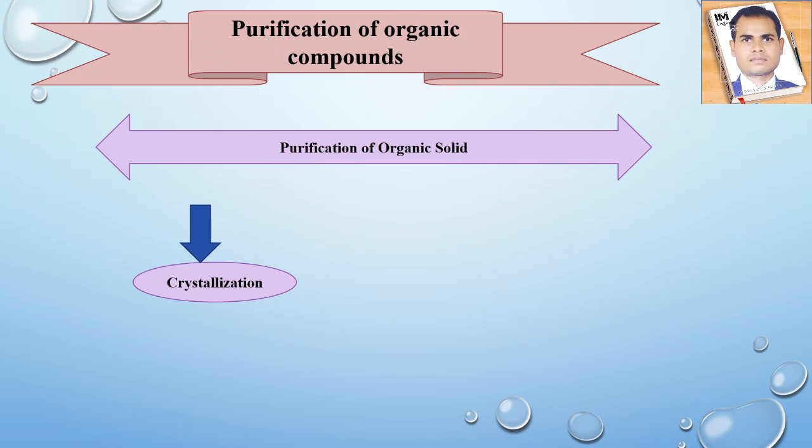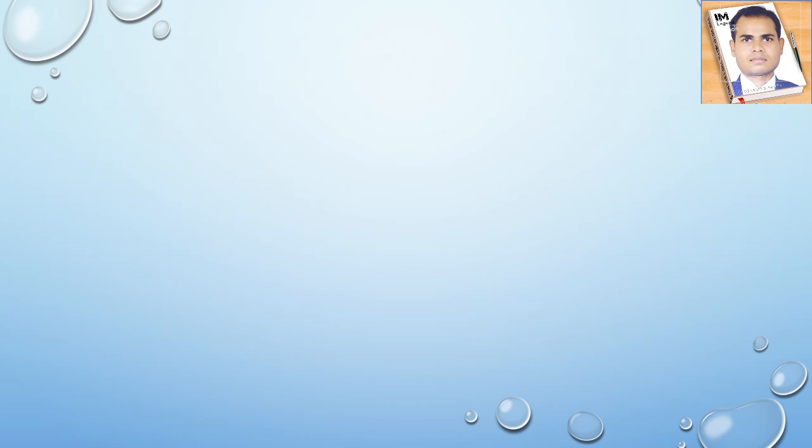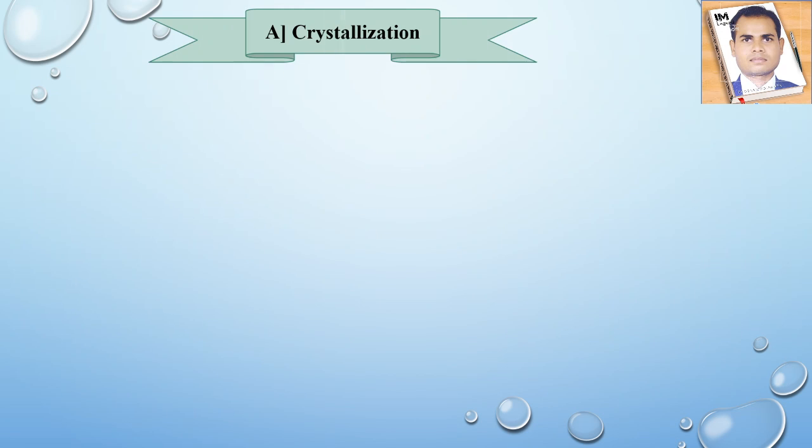So first of all, you can see here the crystallization, the second is the sublimation, and the third one is the cold thumb method. By using these three methods, we can purify a solid organic sample. First of all, we are going to see the crystallization method.